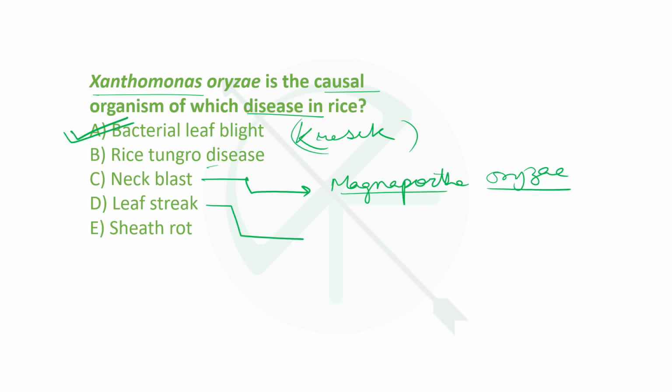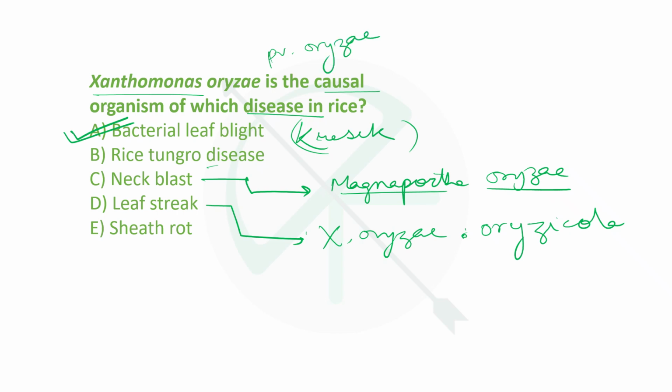Next is leaf streak. It is also caused by Xanthomonas oryzae, but it's not a major disease. You can say it is a minor disease. So Xanthomonas oryzae, Pathovar oryzicola. Okay, and this is Xanthomonas oryzae, Pathovar oryzae. Okay, then sheath rot is caused by Sarocladium oryzae.